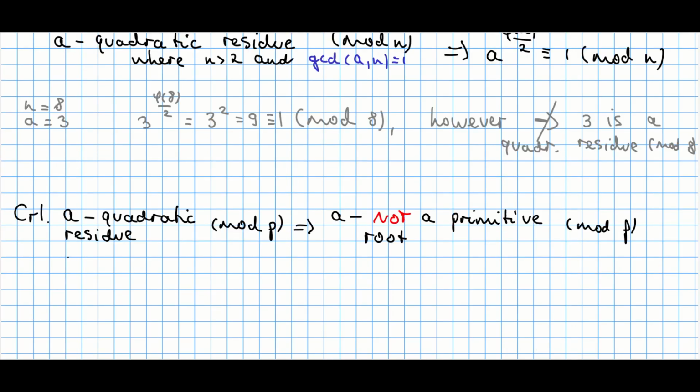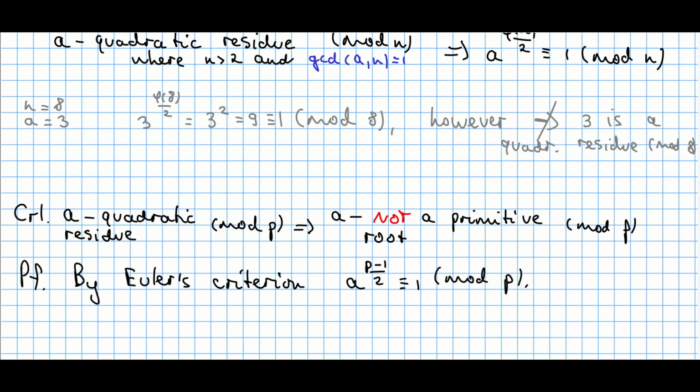This result immediately follows from Euler's criterion. It says if you have a quadratic residue modulo p denoted by a, then the same a is in fact not a primitive root modulo p. Because first of all, by Euler's criterion, as mentioned above, we have the following: a raised to the power of (p-1)/2 is congruent to 1 modulo p.